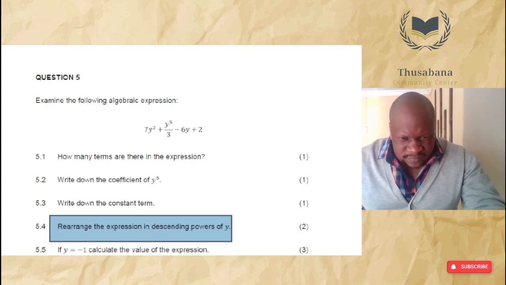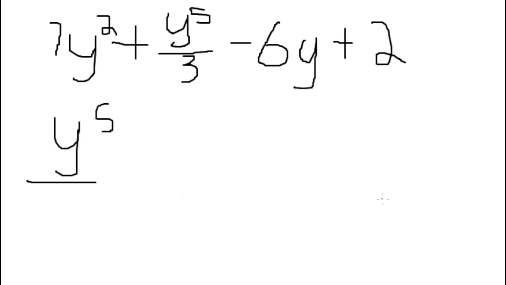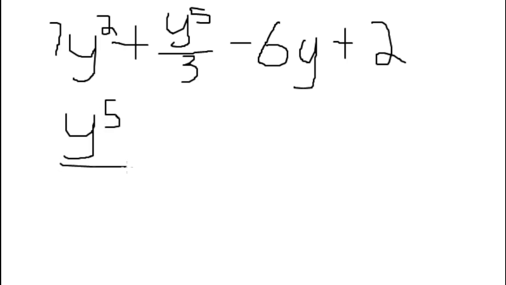So now we are going to have to move back to our page and chart the answer for this one. It's not in descending order, as you can see. The highest power is this one, to the power of 5, so that's the first one we need to start with. We are going to say y to the power of 5 over 3.